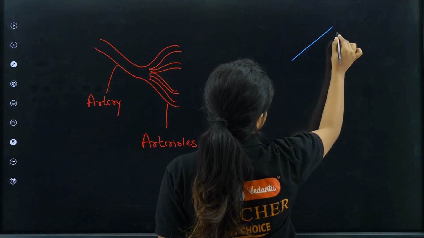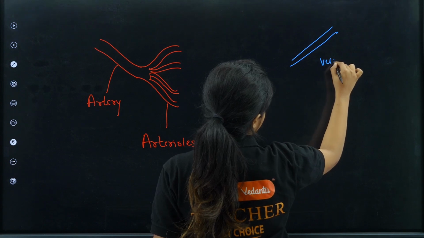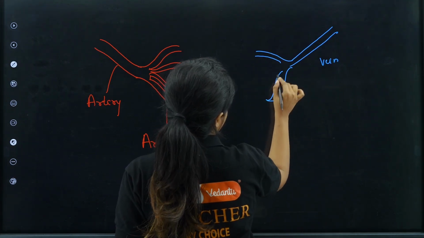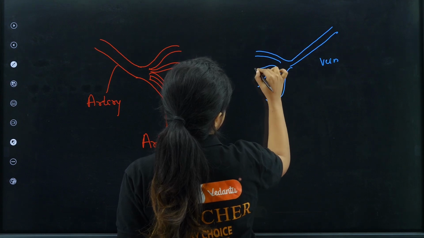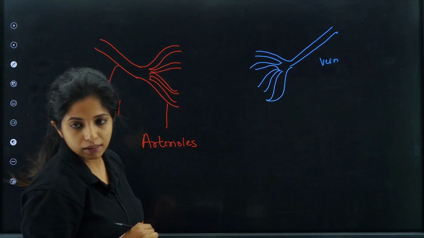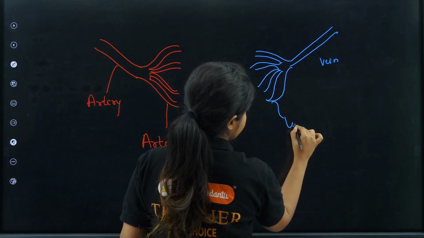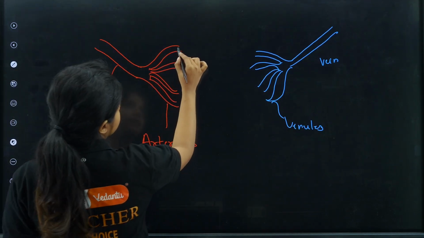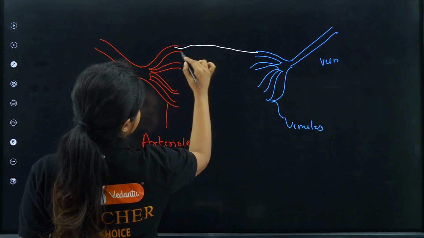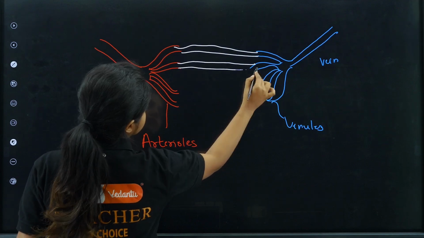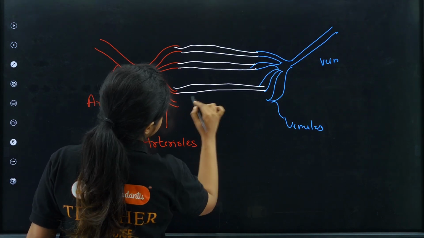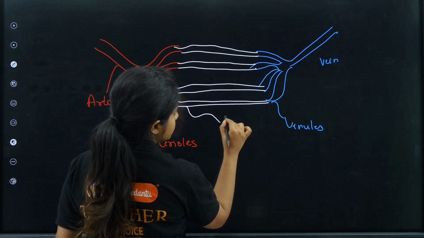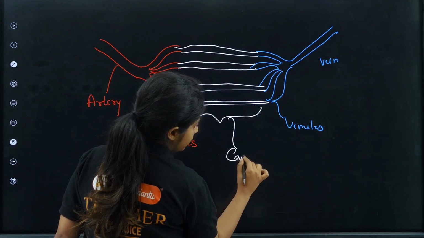Similarly, the veins also are like this. There is a big vein over here. The veins also will be opening up like this. What do you call them? You call them venules. Both of them can also sub-branch and things like that, but I will generally draw things like this for your understanding. This middle region that you see over here, children, you call this capillaries.